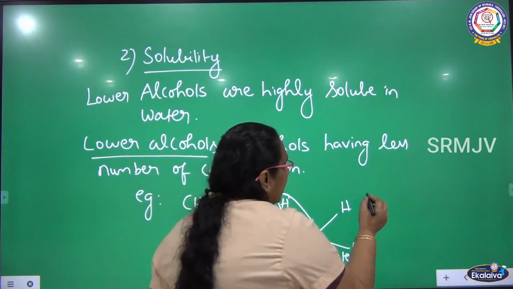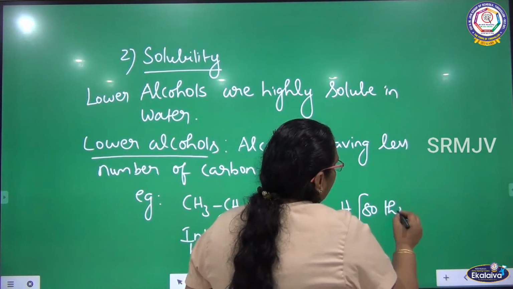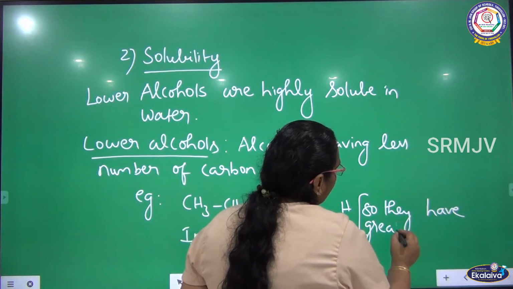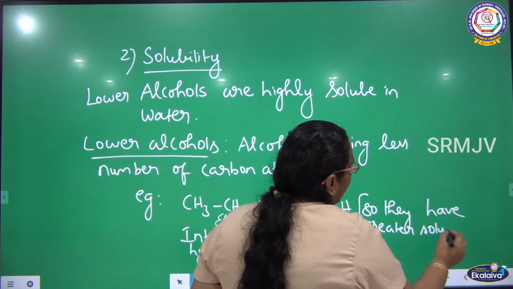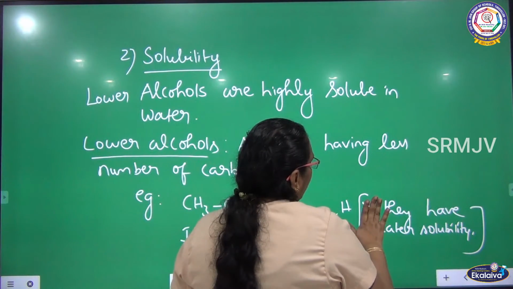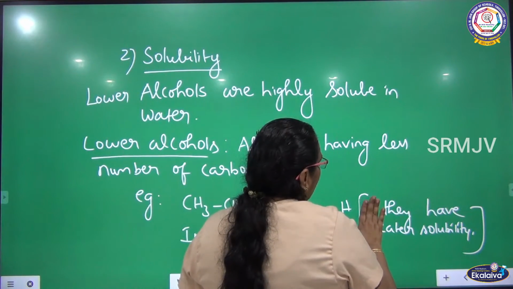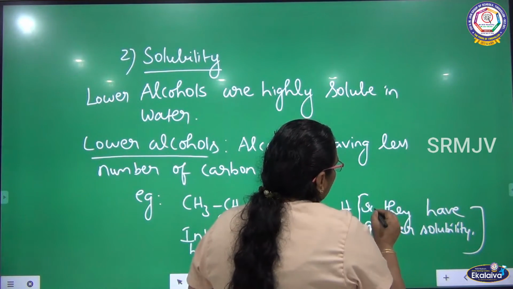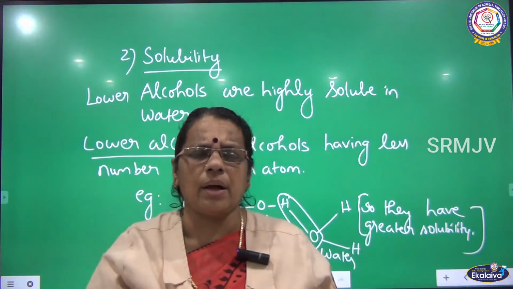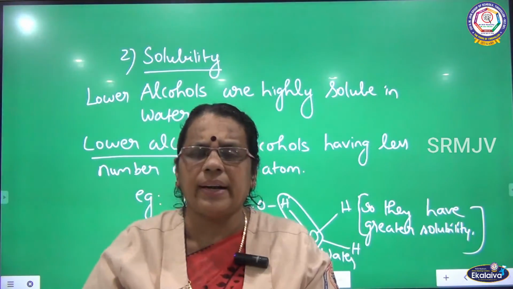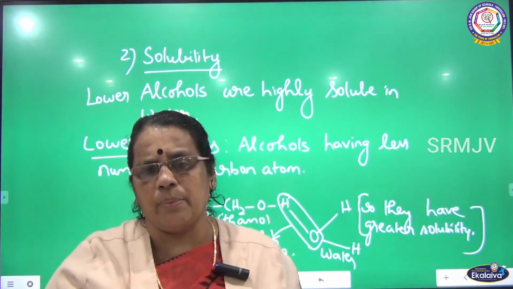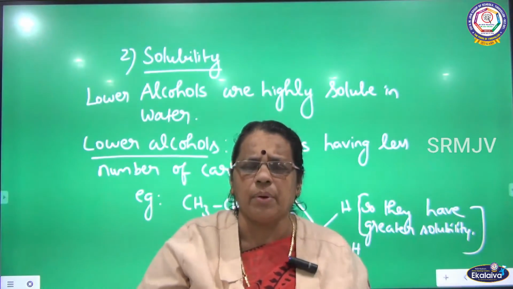So they have greater solubility. Usually lower alcohols, that is, alcohols having less number of carbon atoms, definitely have greater solubility, because when they have less number of carbon atoms, they readily form hydrogen bond with water.